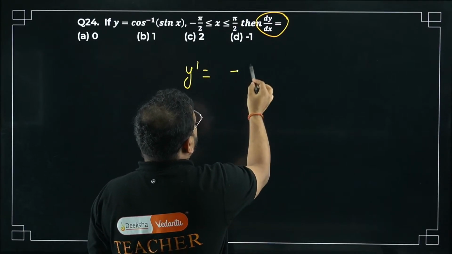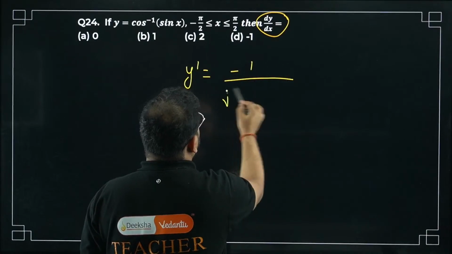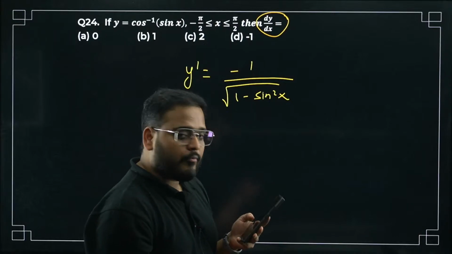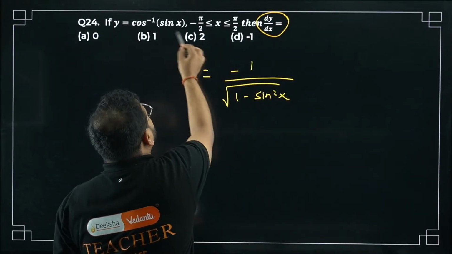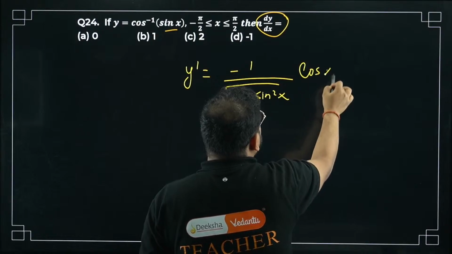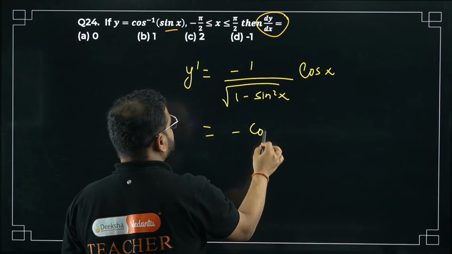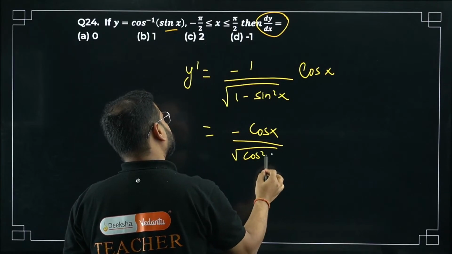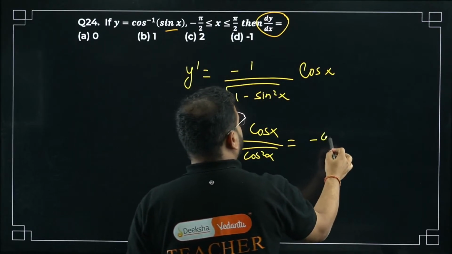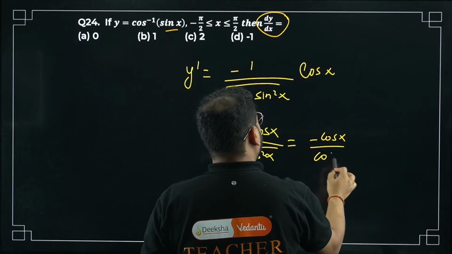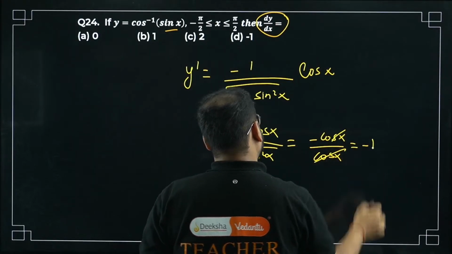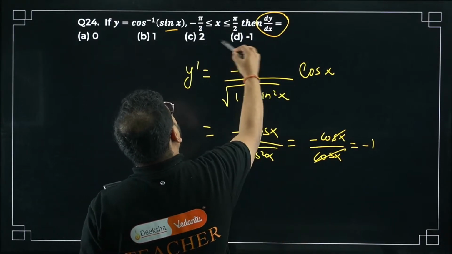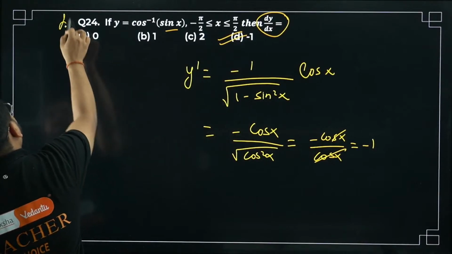Cos inverse means minus sign will come. You'll have here 1 minus sine square, right? What next? If you differentiate the sin x also, it will become cos x. So minus cos x by cos square x. Same thing, minus cos x by cos x, which is minus 1. 24D is correct. 24D is the right answer.